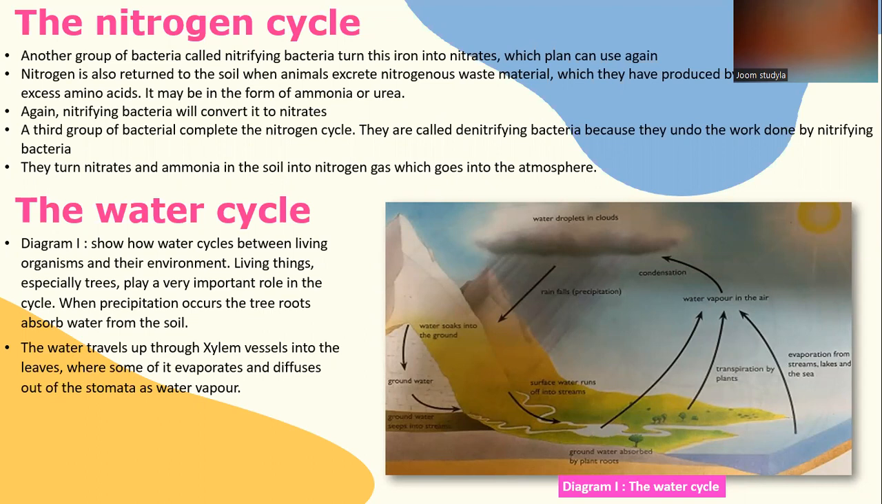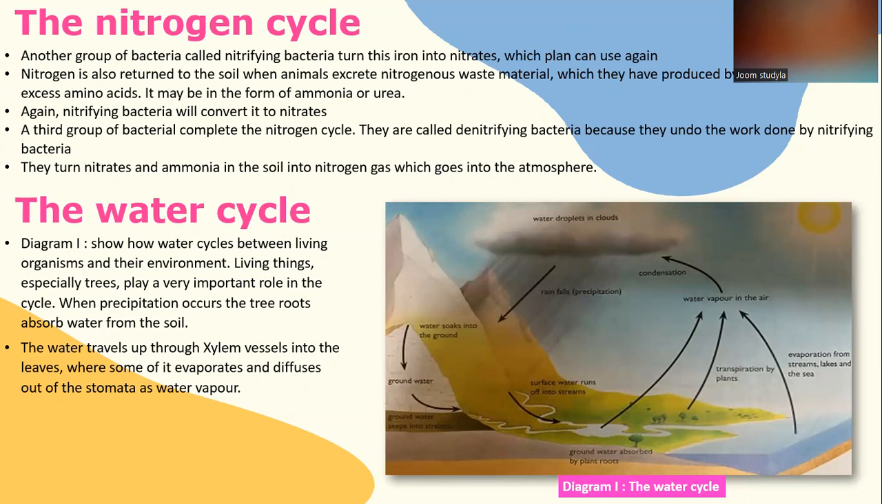A third group of bacteria complete the nitrogen cycle. They are called denitrifying bacteria because they undo the work done by nitrifying bacteria. They turn nitrates and ammonia in the soil into nitrogen gas, which goes into the atmosphere.